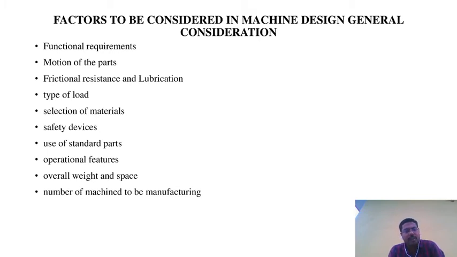Next one is operational features. Operational features means the machining process. We have started the machining. Some operational features are the starting or controlling levers of the machines being within the reach of the operator. The controls should also be located in such a way that, during replacement due to breakage or accidents, they can be easily disassembled without disassembling the other parts.